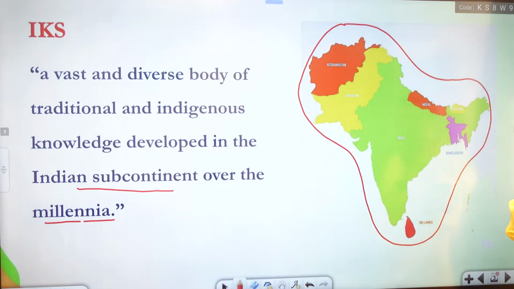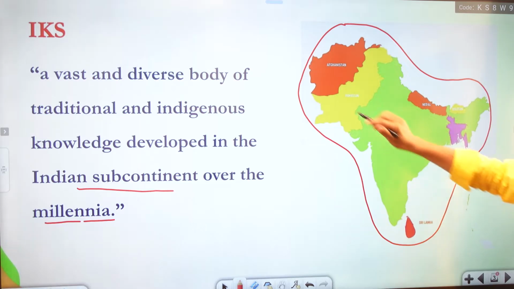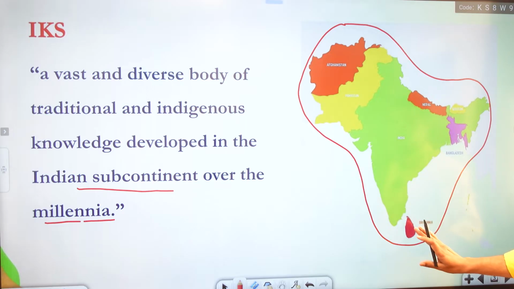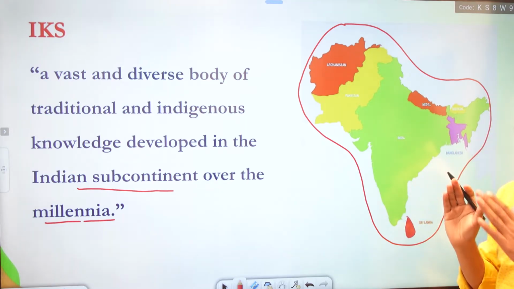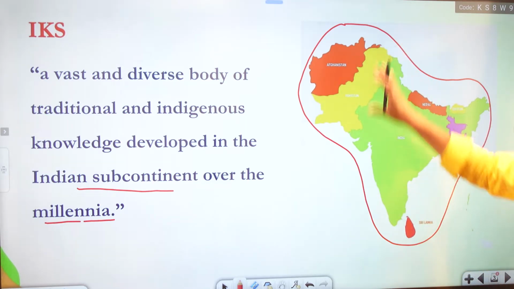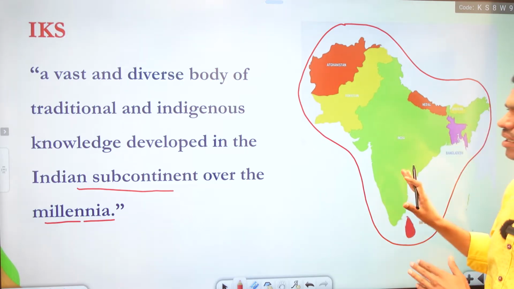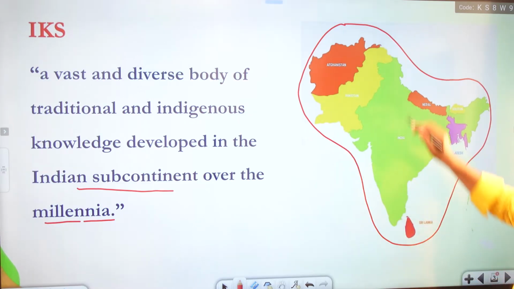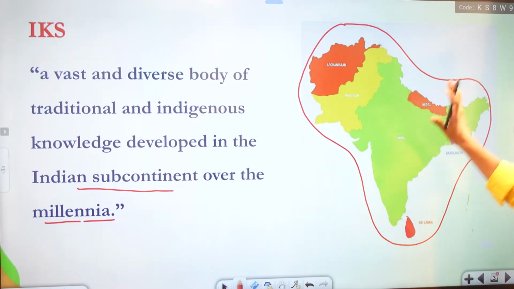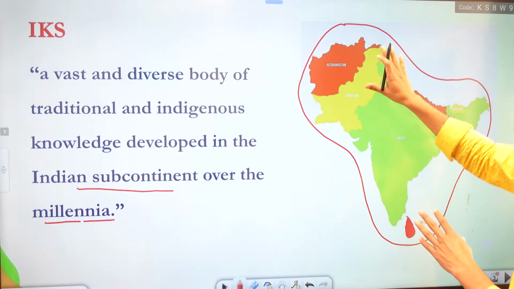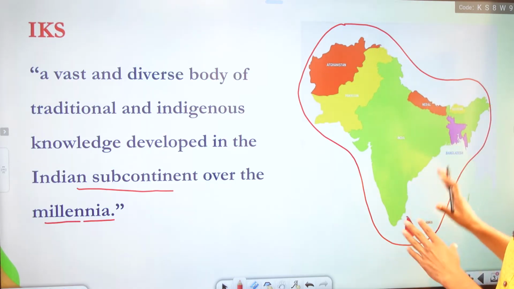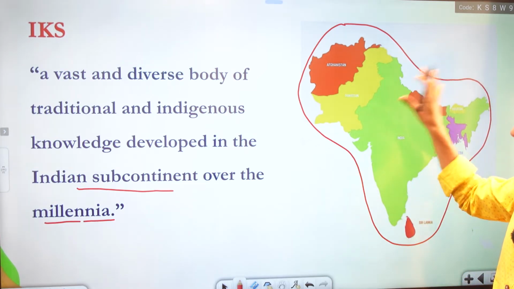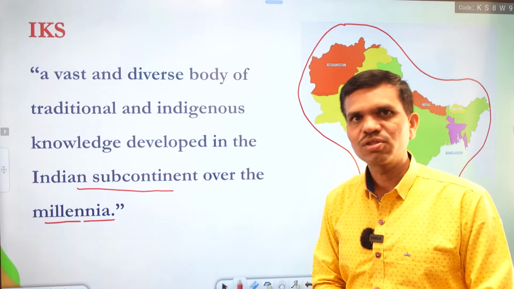Now if you look at this map, this is a political map. So Afghanistan, Pakistan, Nepal, Bhutan, Bangladesh, Sri Lanka with India is the part of the Indian subcontinent, and the knowledge systems which were developed here in this subcontinent are called the Indian knowledge system. So here we are taking the whole subcontinent and not just India. These are the political boundaries, but if we look at the Indian knowledge system or these ancient systems, we need to understand this subcontinent, and this is the map of the Indian subcontinent.